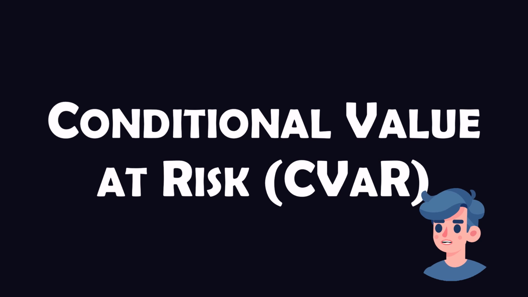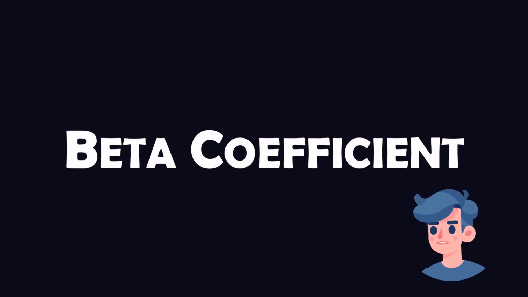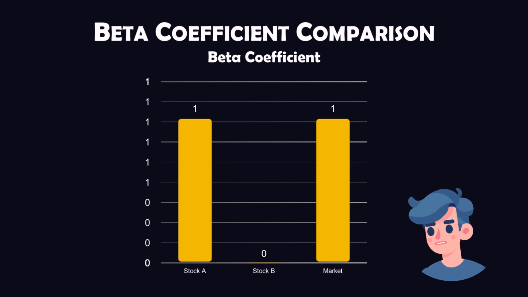Conditional value at risk (CVaR) goes a step further by estimating the average loss of the portfolio beyond the VaR threshold. It provides a clearer picture of tail risk, or the risk of rare but extreme losses. Estimating systematic risk often involves the use of the beta coefficient, which measures a stock's volatility relative to the market. A beta greater than 1 indicates that the stock is more volatile than the market, while a beta less than 1 indicates that it is less volatile.